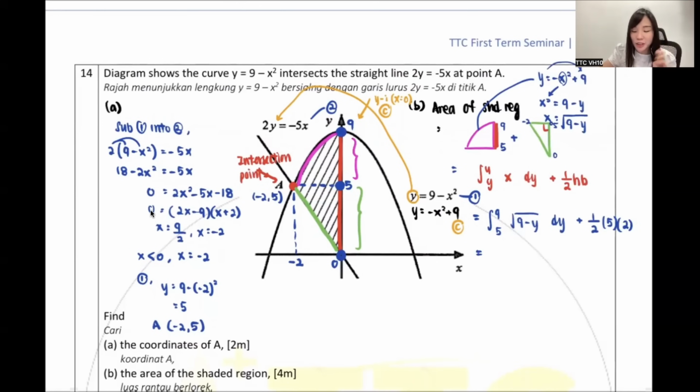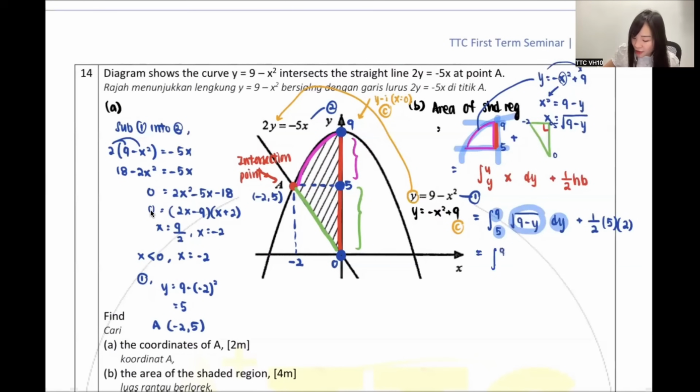So my dear, again, double check for you guys. Dy, y-axis. Y equals to 5, up here. Y equals to 9, up there. Y equals to 5, down here. This one, isn't it the curve? So are they surrounding the shaded region? Yes. So you know I'm correct. So now, let's start to integrate it.